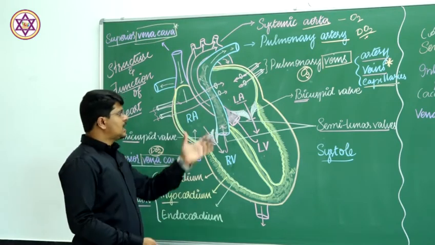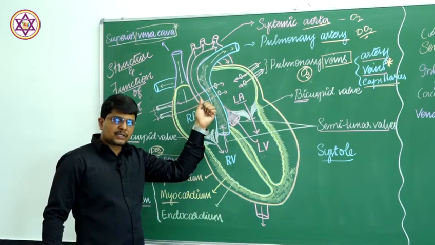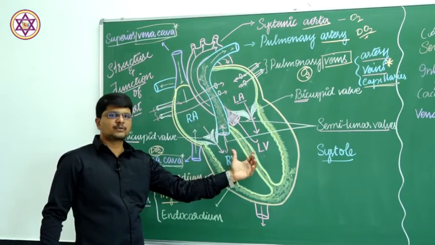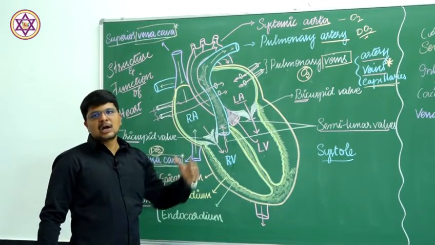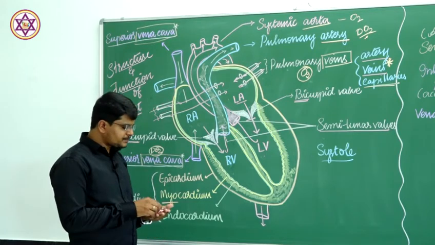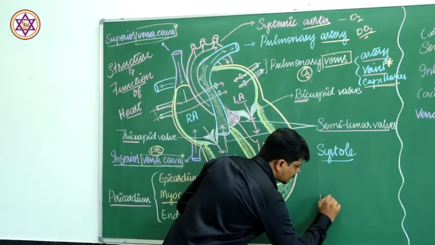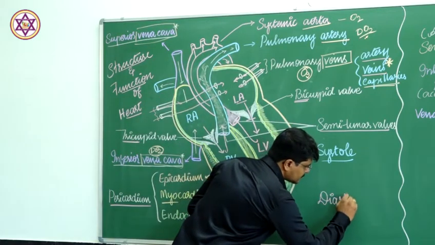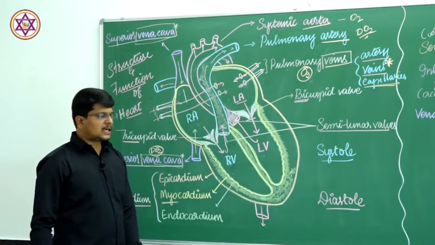Initially there is systole, or contraction, of the auricle, followed by contraction of the ventricle. Then there is relaxation of the ventricle and the auricle, the relaxation of the heart chamber, which is known as diastole.